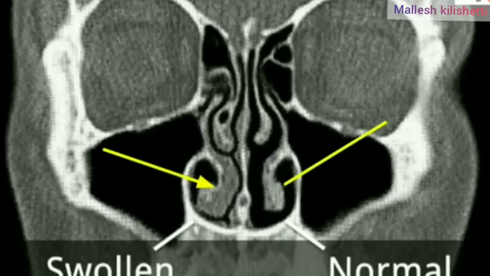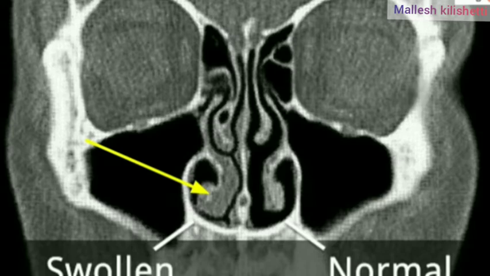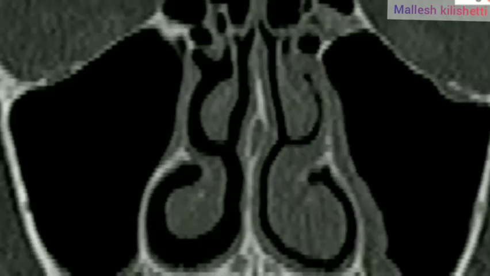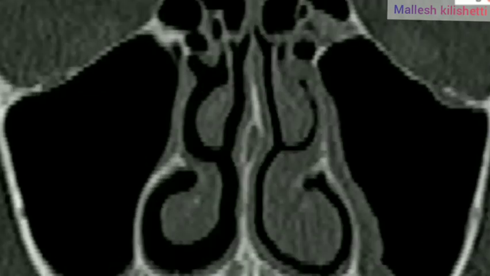And sometimes the respiration process takes place on one side only. You can check with your finger. If one side is swollen and the other side is normal, air passes in and out through one side only. Sometimes the right side will close and sometimes the left side will close, so breathing takes place through only one hole. Respiration still takes place. If you have doubt, you can check with your finger.